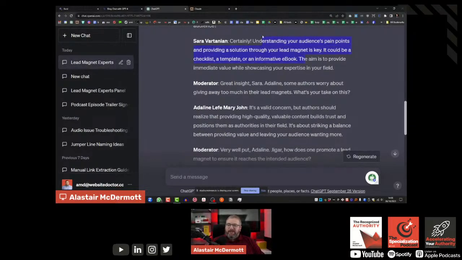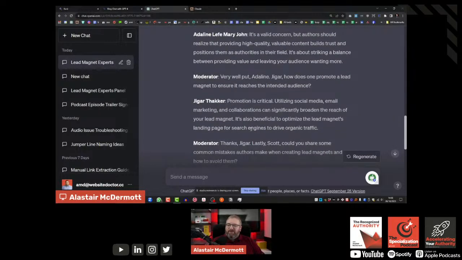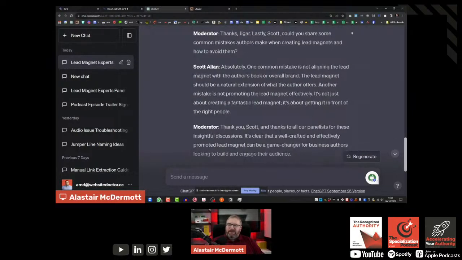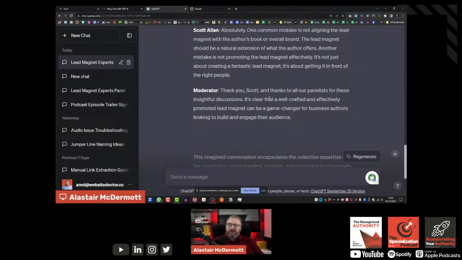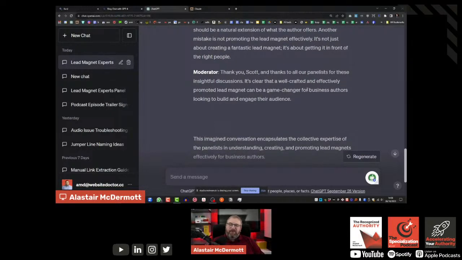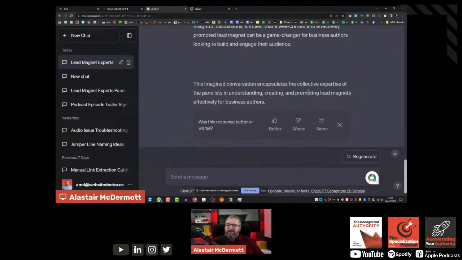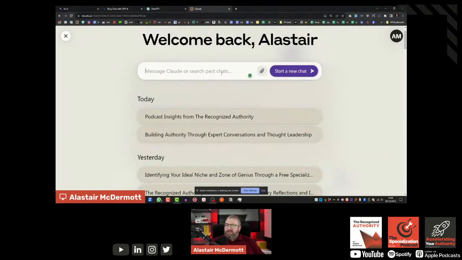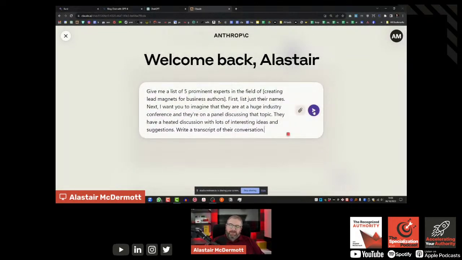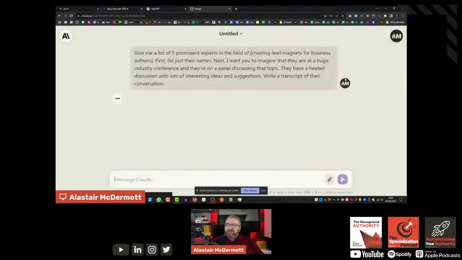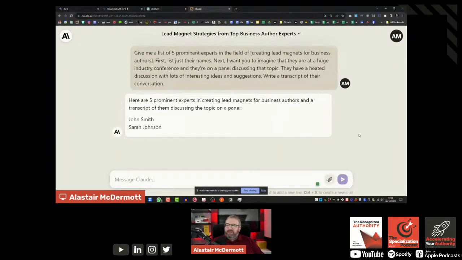Sarah is talking about understanding your pain points. She's suggesting checklists and templates and things like that. Then it's going through all of the other people and giving ideas. Basically, what we can do with this is see whether there are ideas around a certain topic that we may want to bring into what we're writing about. So if you're writing about something, this can be really useful. Now I ran this in some of the other AIs as well, so I'm just going to run it here in Claude and see.